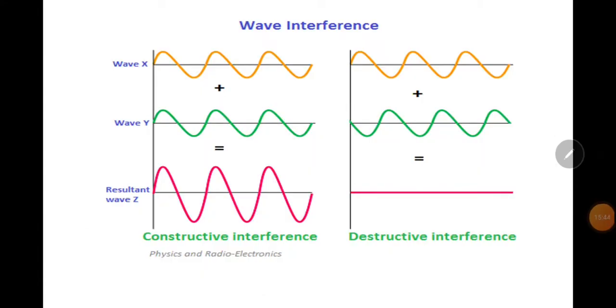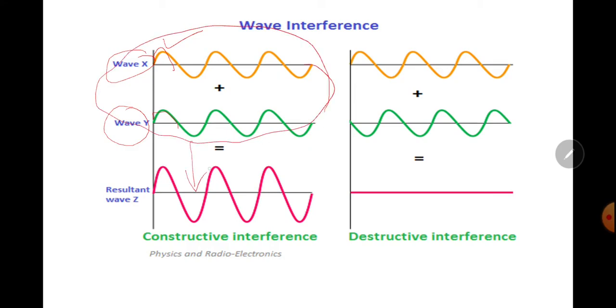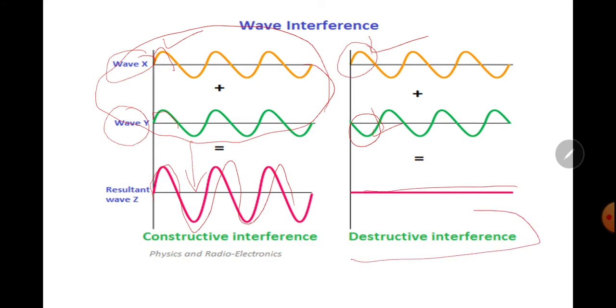Now if you can look, this is wave 1, wave x, wave y, crest, crest. These two waves will interfere constructively, and the resultant wave will be of larger amplitude. This wave and this wave will interact destructively, and no wave will be produced. So destructive interference is this, and this is the constructive interference.